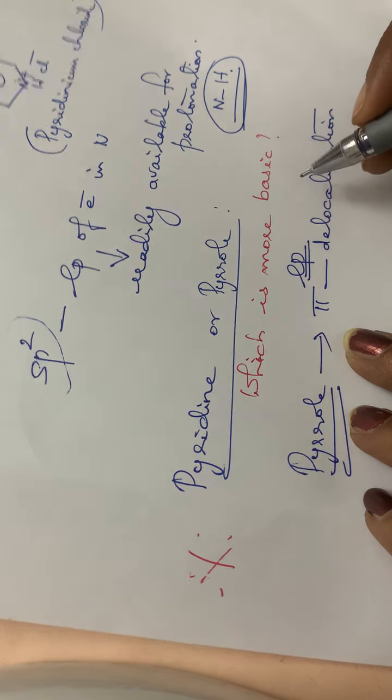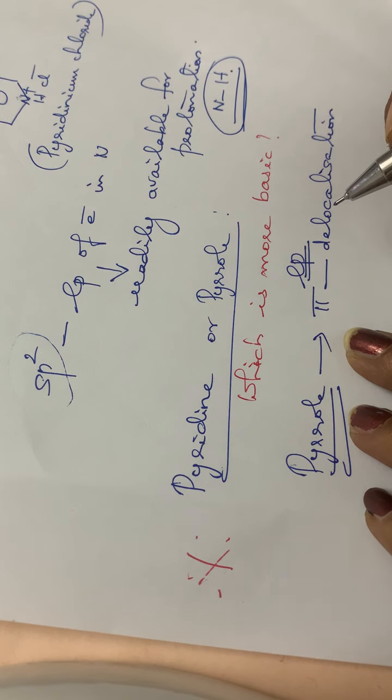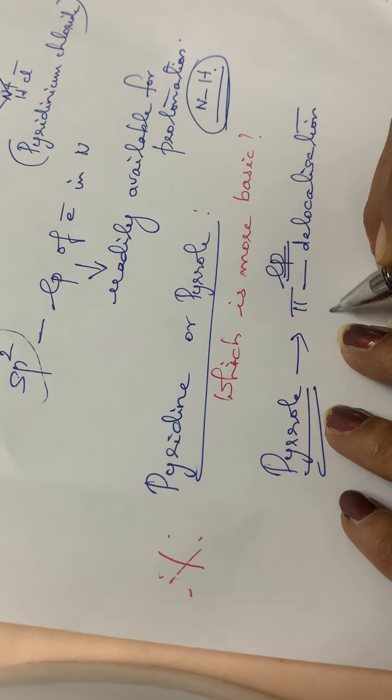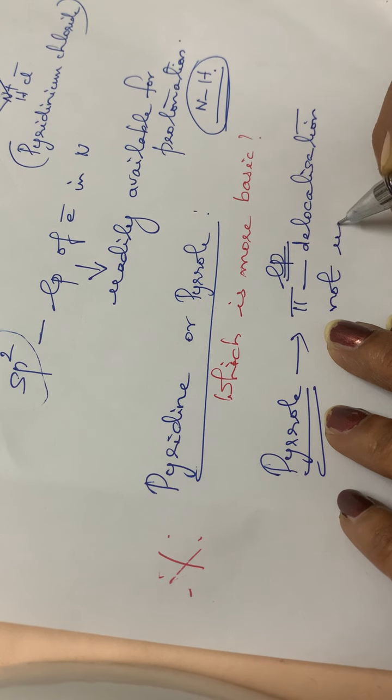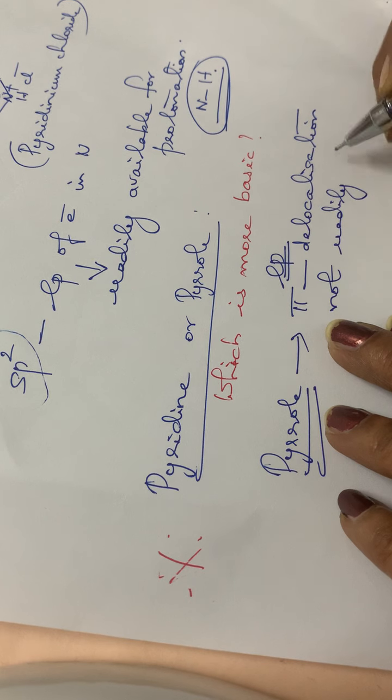It is involved in the ring formation, right? And also it is not readily available for protonation. That we have discussed already, isn't it? Not readily available for protonation.